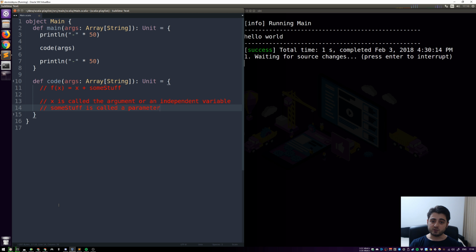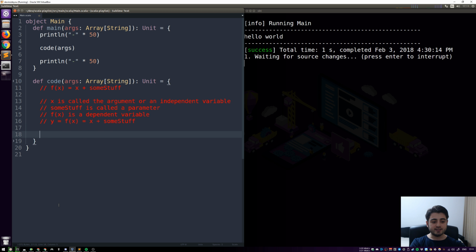And in math, it's called a parameter, which is quite different to how it is called in programming, which is what we're going to talk about in a few seconds. Now, f of x, which is the output of the function, is called a dependent variable. And sometimes we also use just the letter y. So y is the same as f of x, and f of x is the same as x plus some stuff.